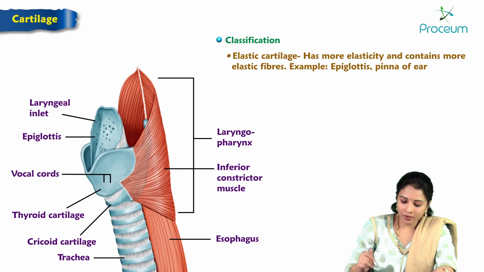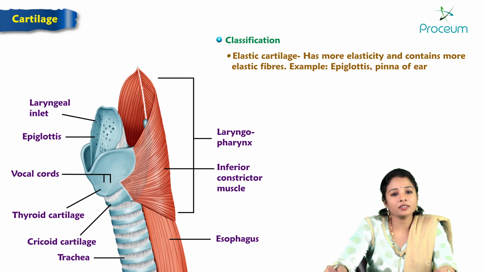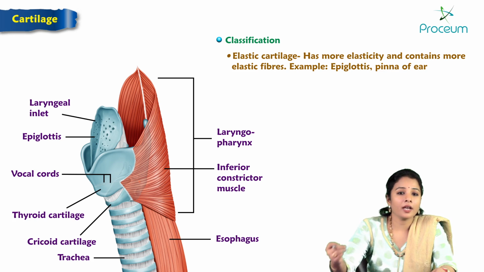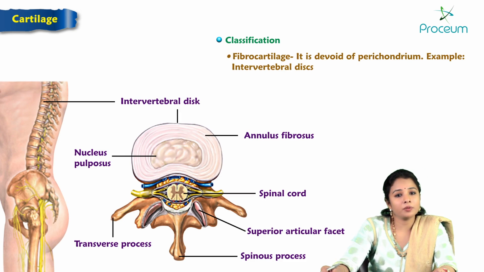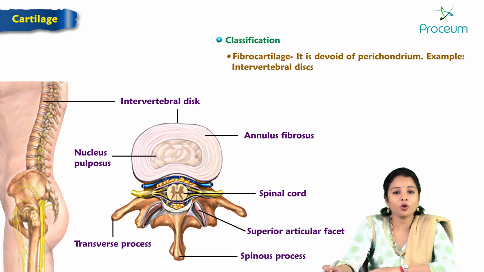The second variety is the elastic cartilage. Elastic cartilage has more elasticity and contains mostly elastic fibers. So the epiglottis and pinna of the ear are made of elastic cartilage. And the third type is the white fibrous cartilage. Intervertebral discs are made up of white fibrous cartilage. White fibrous cartilage doesn't have perichondrium. Even the articular cartilage where the hyaline cartilage is present is devoid of perichondrium. So these are the types of cartilages.